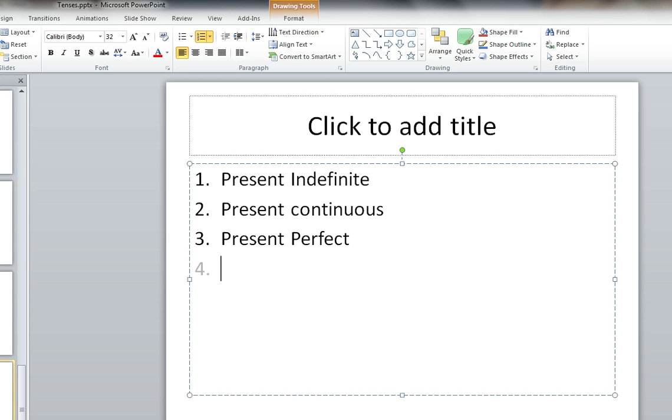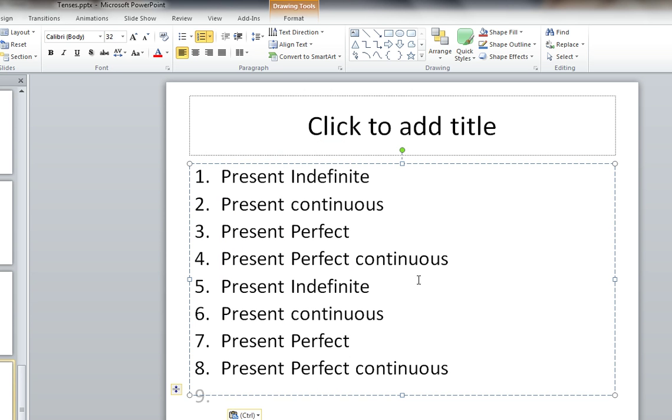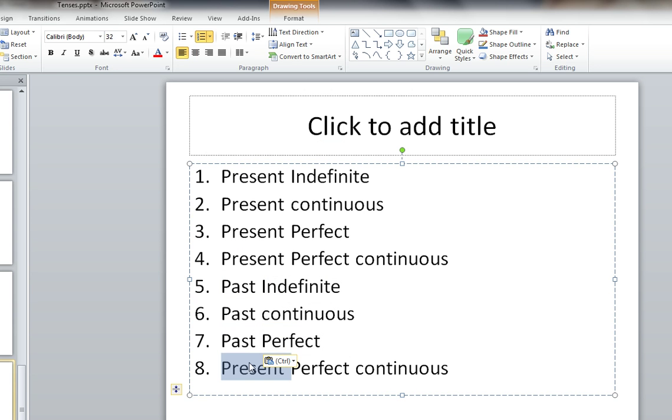and fourth will be present perfect continuous. And in the same way, the same four will be for the past. So here we can write past, and copy it, past, past and past, and the same will be used for the future.